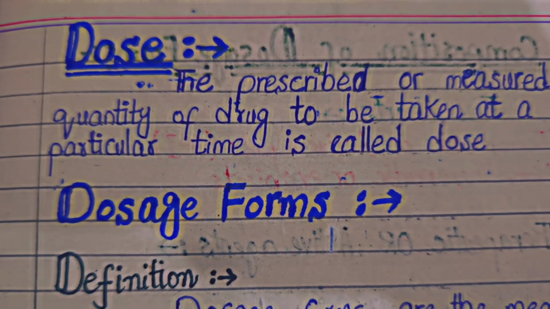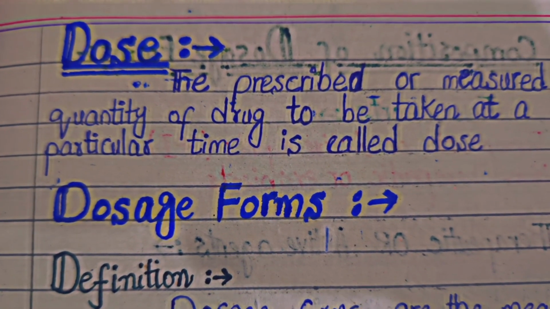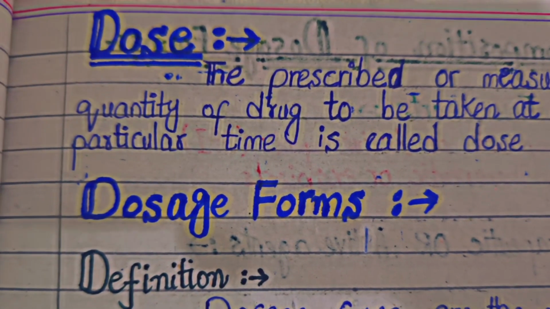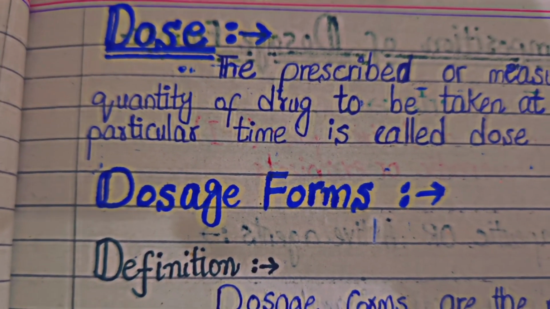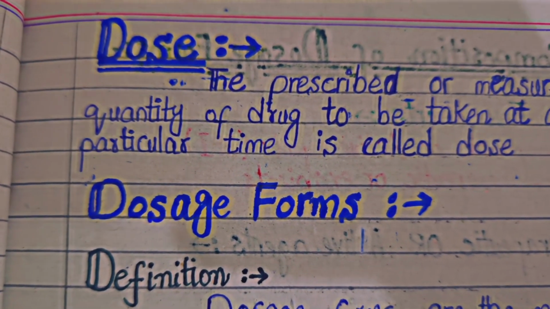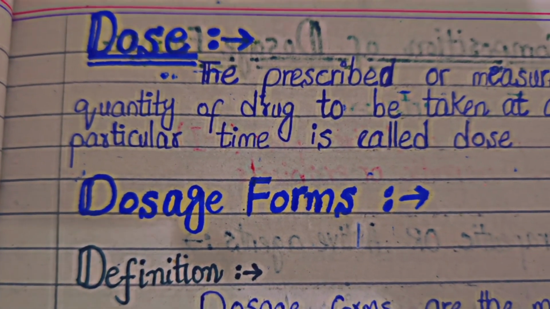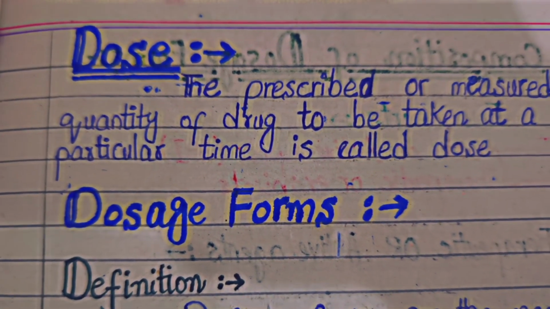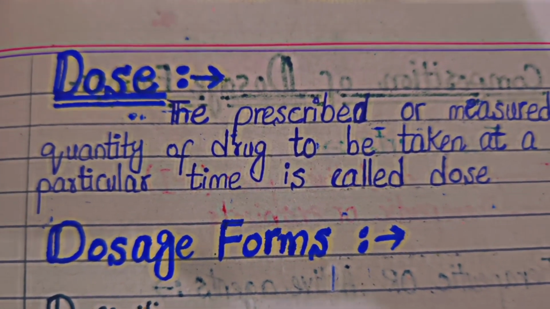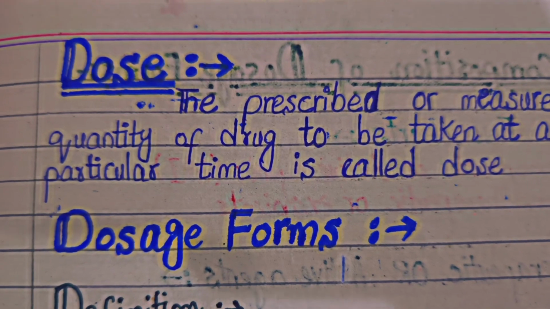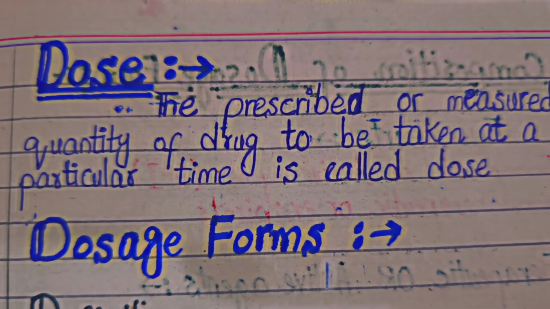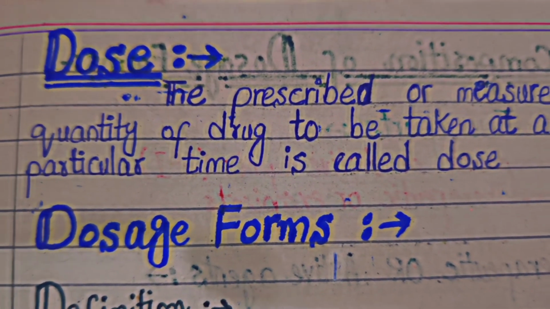For example, if a doctor has prescribed 500 mg antibiotics, it has to be administered at different times. Different times means it has to be administered with a specific quantity. For example, 10 mg should be administered, 20 mg should be administered. So these are basically the amounts. So dose is the combination of the quantity and a particular time in which that drug has to be administered. For example, we take paracetamol. It has 100 mg, 500 mg, different amounts are present.